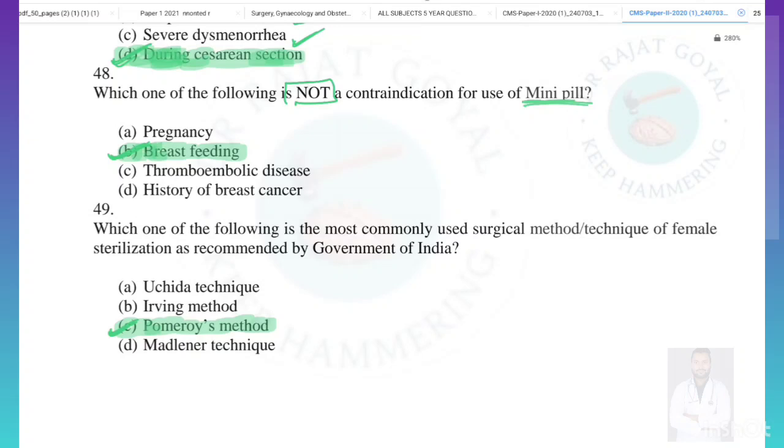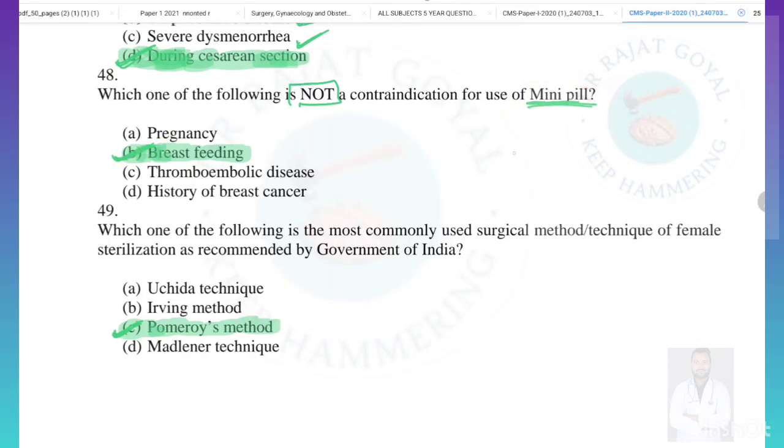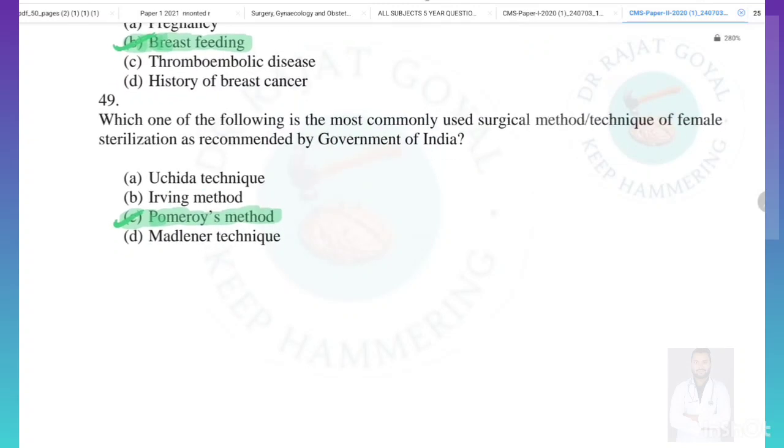Which of the following is not a contraindication for the use of mini pill? So the answer here will be breastfeeding, because the mini pill is the preferred contraceptive in case of breastfeeding, so it is not a contraindication. Which of the following is the most commonly used surgical method or technique of female sterilization as recommended by the government of India? So in India mostly the Pomeroy method, or the modified Pomeroy method, is used for the sterilization of females.